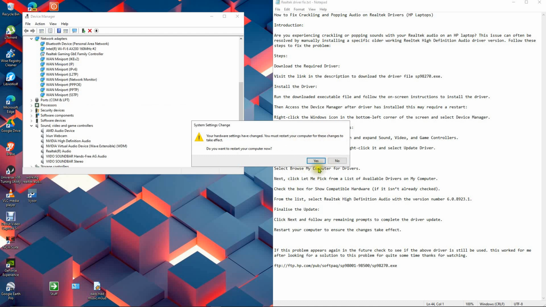If this problem appears again in the future, check to see if the above driver is still being used. This worked for me after looking for a solution to this problem for quite some time.